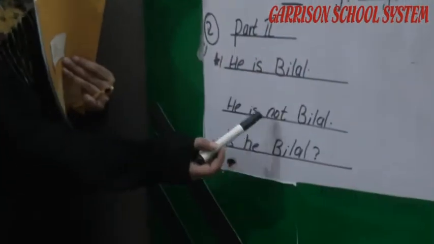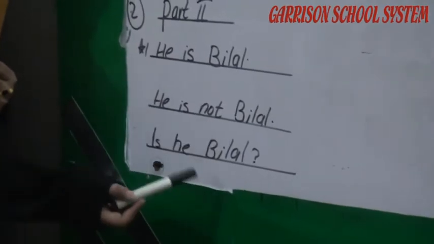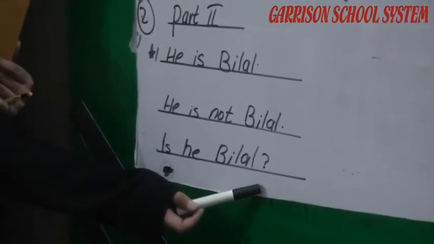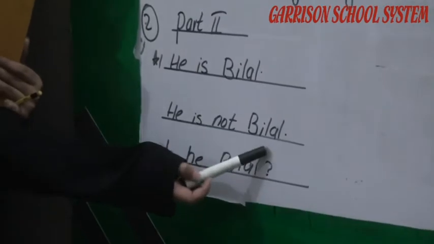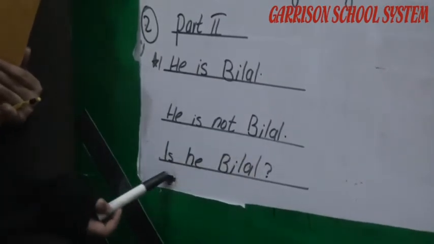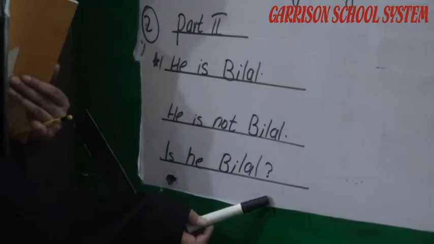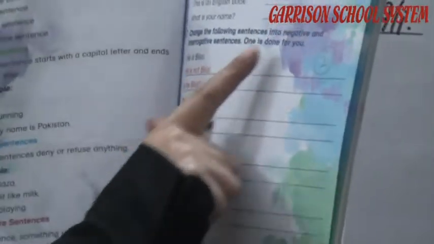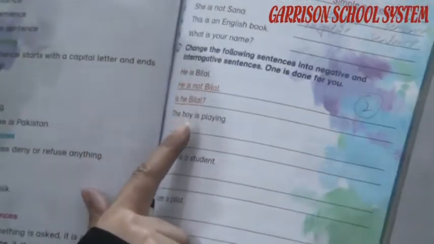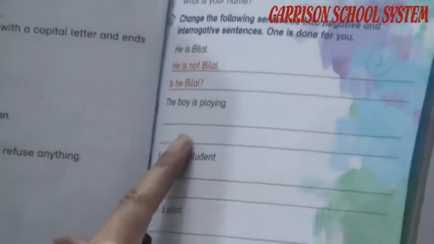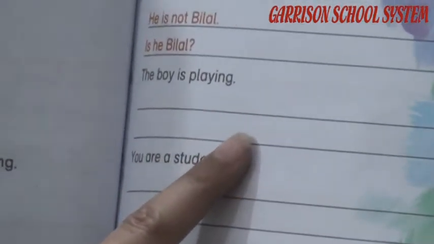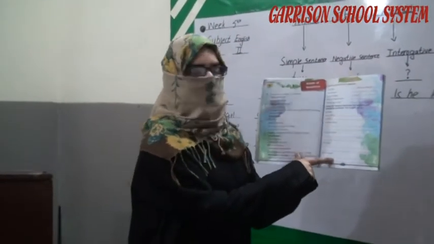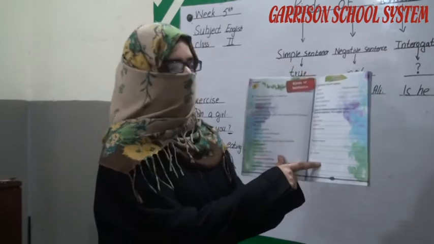So we put not for the negative and a question mark for the interrogative: he is not Bilal for the negative, is he Bilal with a question mark for the interrogative. Now solve the rest. To change into negative, put not, and to make interrogative, put a question mark. Solve this exercise under the guidance of your parents and your tutors.